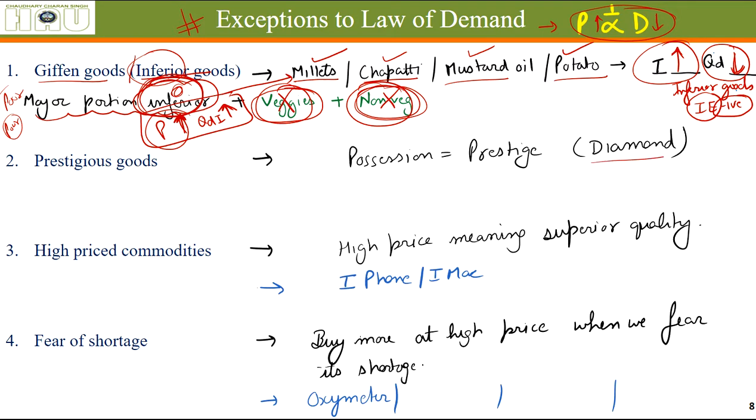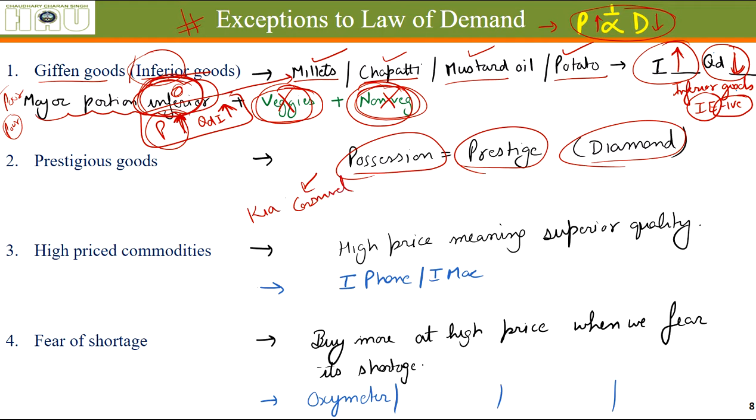Prestigious goods such as diamonds. See, when some goods are related to prestige, your social status, you don't worry about their price. When the possession of that thing gives you a social status, let's say a car, these days a Kia Carnival is there, even if it is considered a tag of prestige, if you have that thing with you, that means your social status is high.